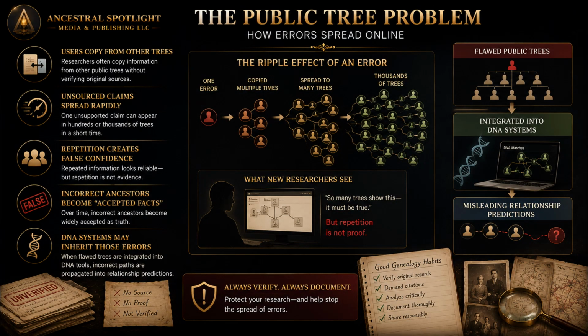One incorrect ancestor can spread across the internet surprisingly fast. A mistake in one public tree may eventually appear in hundreds or even thousands of copied trees. Once enough people repeat the same information, newer researchers may assume the claim has already been proven. But repetition is not evidence. This becomes especially dangerous when DNA systems begin integrating those flawed trees into relationship predictions.